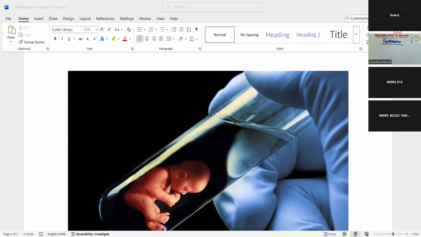How many of you are going to tell this is the right way of test tube babies? Can I have some answers? At least some responses? Whatever I told now, is it right? The babies that grow in tubes is called as test tube babies.